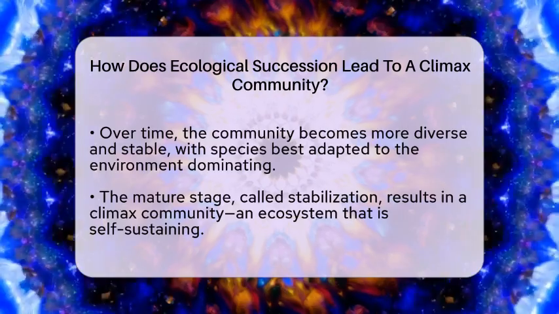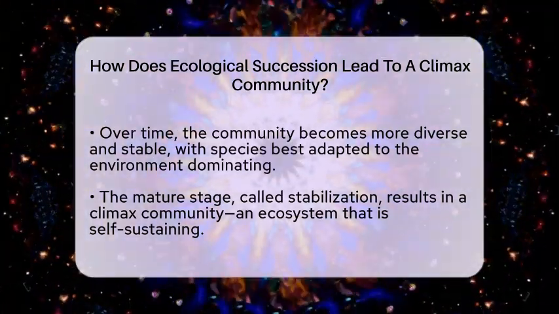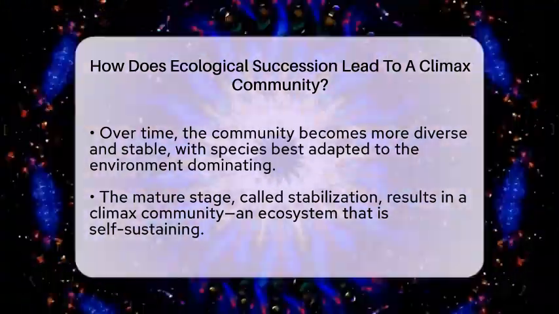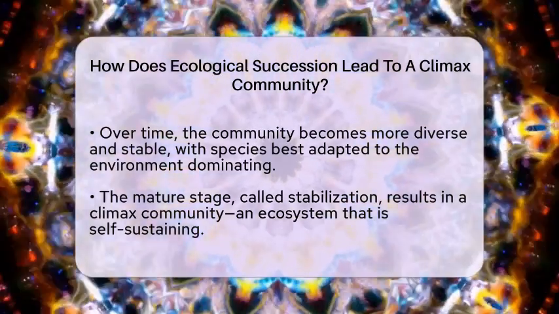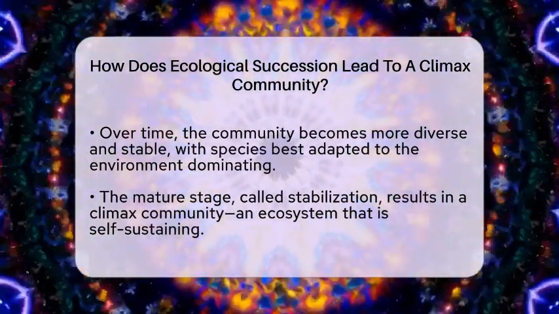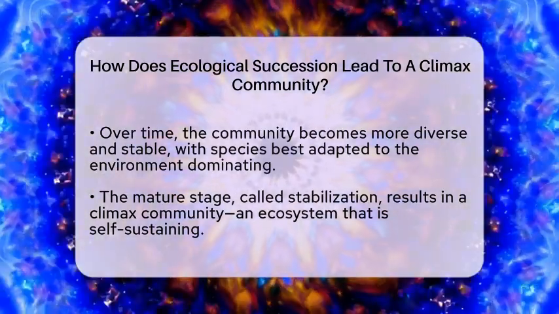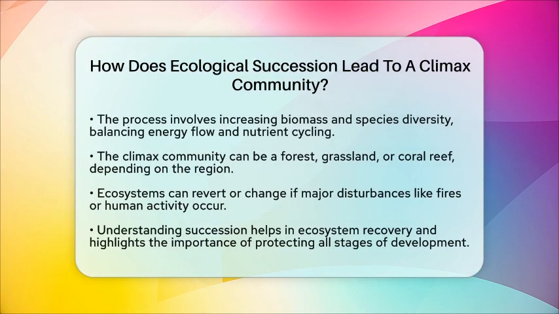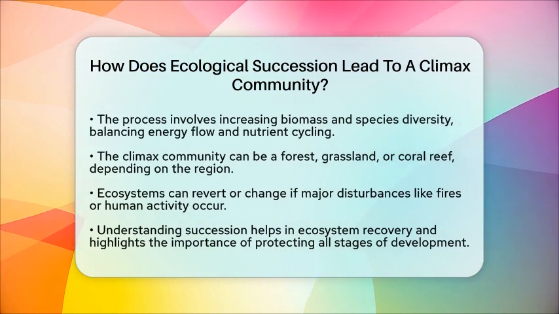A climax community is a balanced, self-sustaining ecosystem that can last for many years. It might be a forest, a grassland, or even a coral reef, depending on the region. Throughout succession, the total biomass and species diversity tend to increase. The ecosystem reaches a point where energy flow and nutrient cycling are balanced. This stable state can persist unless a major disturbance occurs, like a wildfire or human activity.